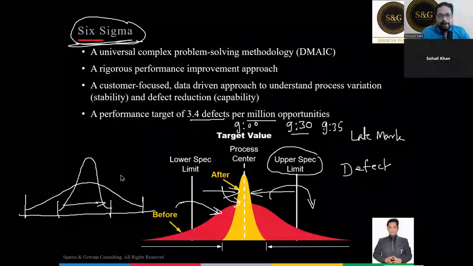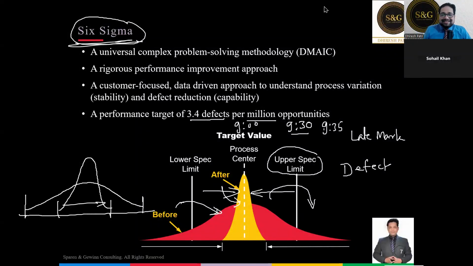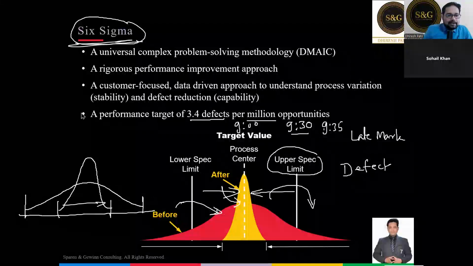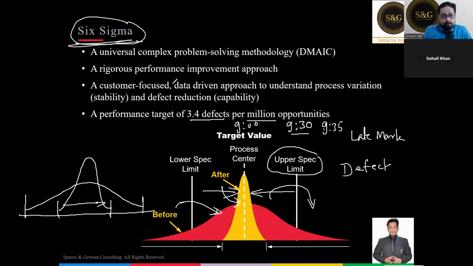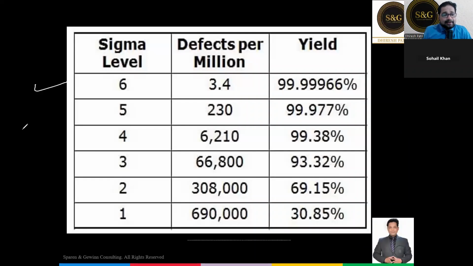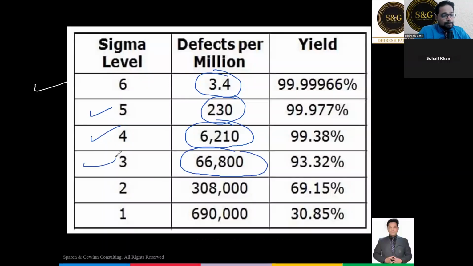Now, let me show you a table which will clarify this further. It's a standard table. If you are making 3.4 defects in a million, it is called Six Sigma level. If you are making 230 defects in a million, that is 10 lakhs, it is a 5 Sigma level. If you are making 6,200 defects, it's a 4 Sigma level. If you're making 66,000 defects, it is a 3 Sigma and so on. The majority of processes are hovering around 3 to 4 Sigma globally right now, so there is huge scope for improvement.